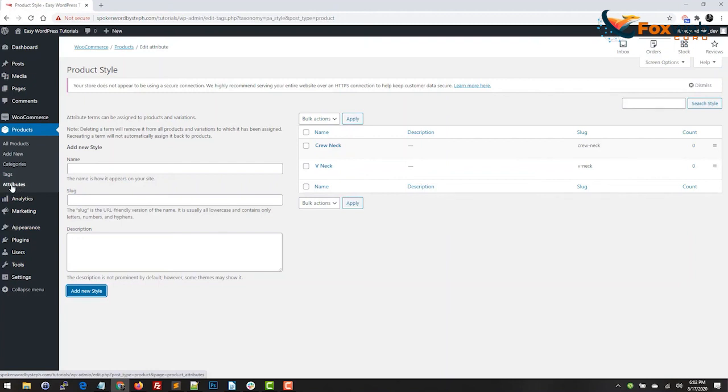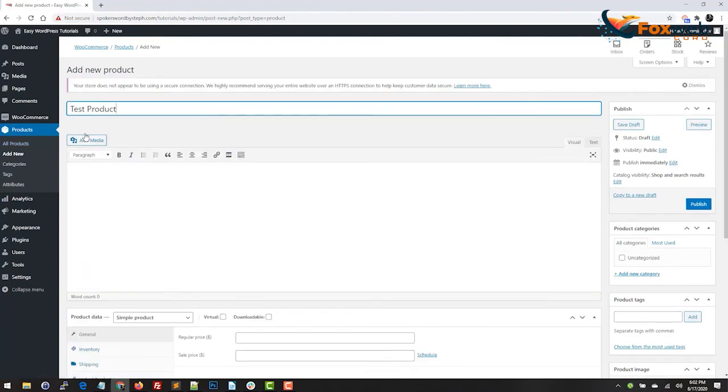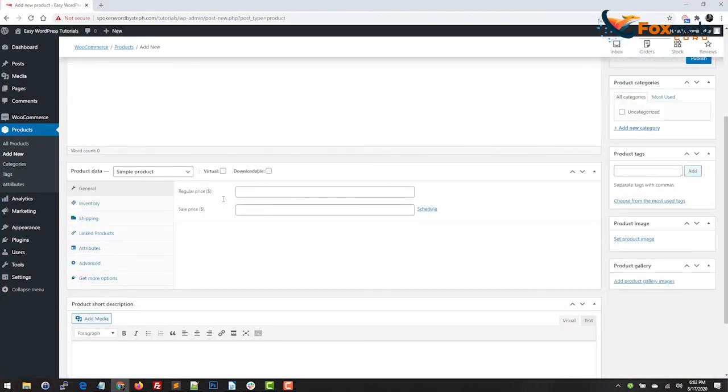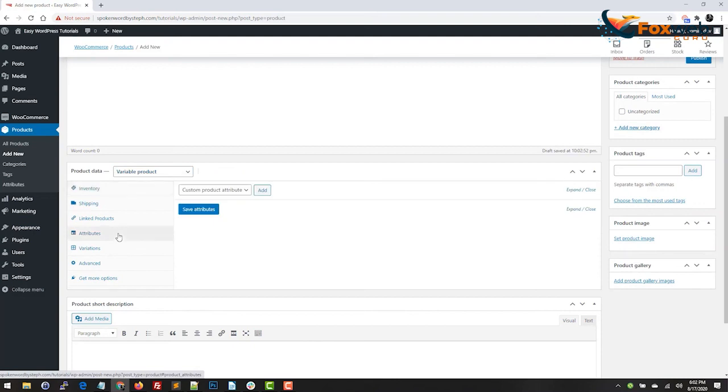So now what we're going to do is go to add new. We're going to add a new product. Just going to give it a title and that's it. We're going to change this to variable product. And we're going to go to attributes first.